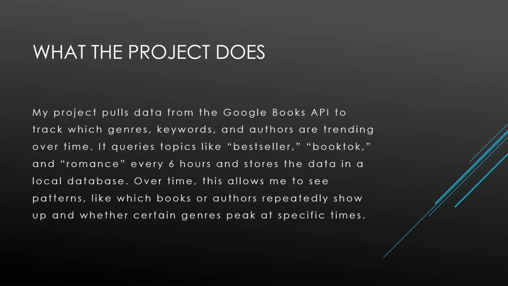So, what the project does. My project pulls data from Google Books API to track which genres, keywords, and authors are trending over time. It queries topics like bestseller, book talk, and romance every 6 hours and stores the data in a local database. Over time, this allows me to see patterns like which books or authors repeatedly show up and whether certain genres peak at specific times.